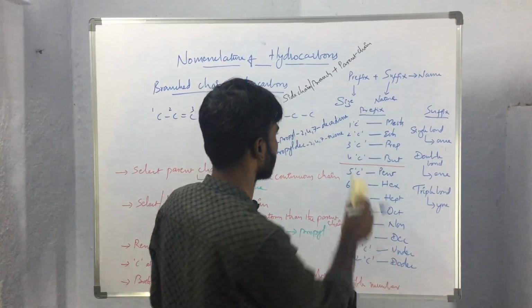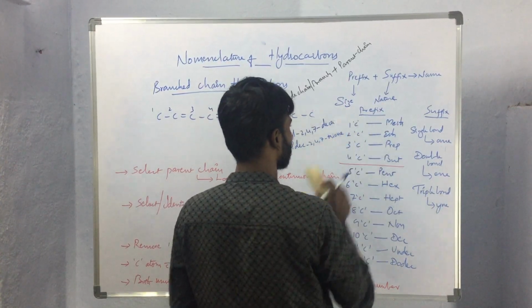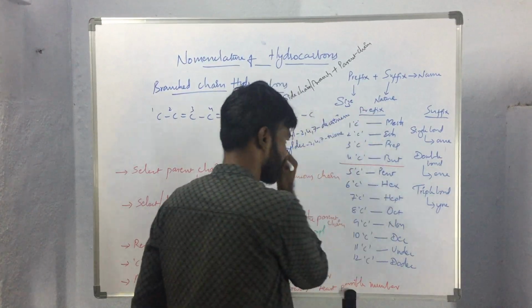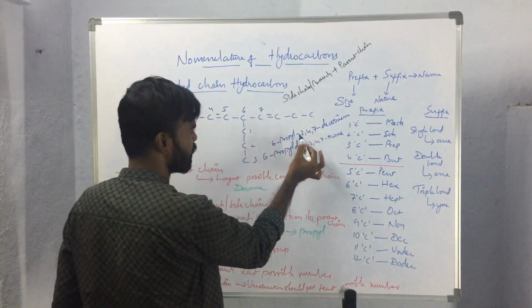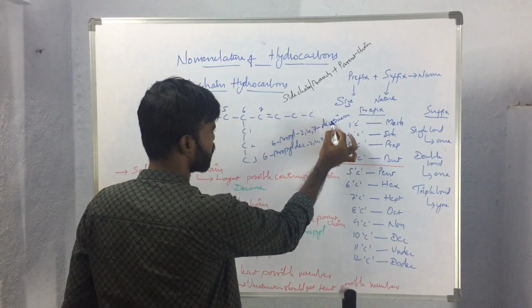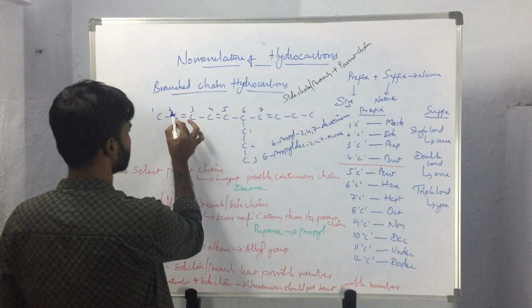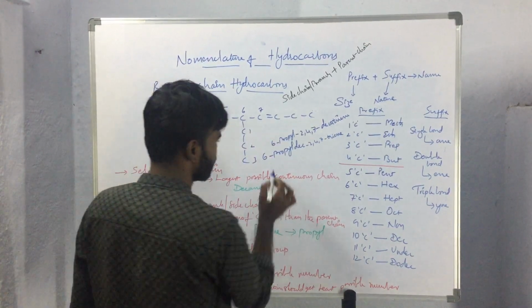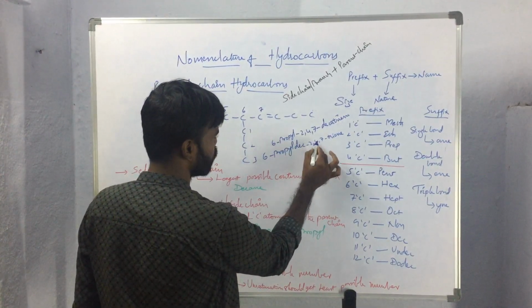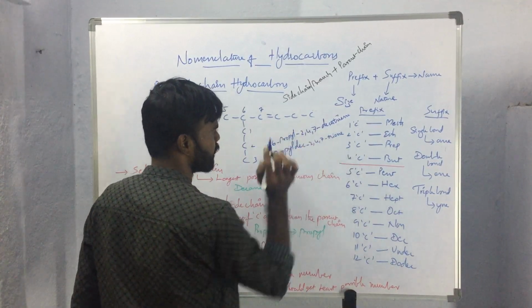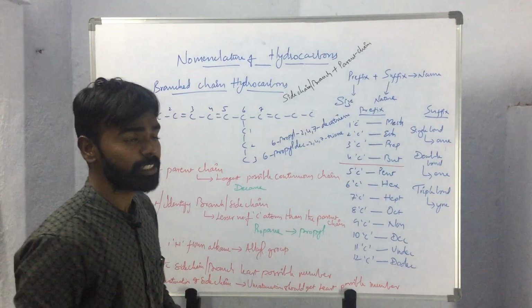Sorry, here also we have to write triene only because 3 unsaturations, 3 double bonds are present. So the name of the compound will be 6-propyl 2,4,7 decatriene, because the second, 4th and 7th carbon atoms are having double bonds. Or we can write 6-propyl dec 2,4,7 triene. Like this, we will be giving the names.